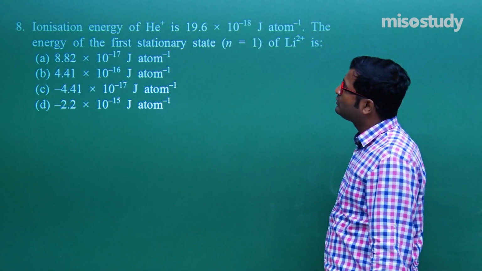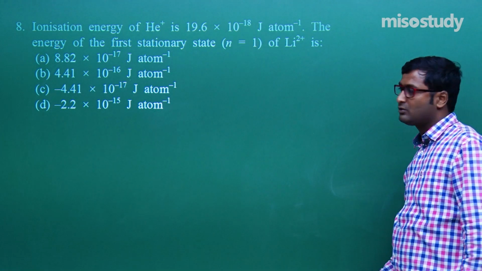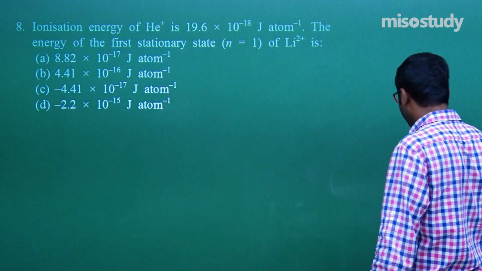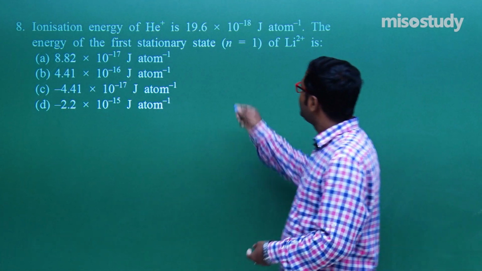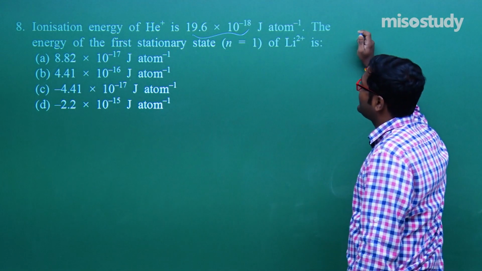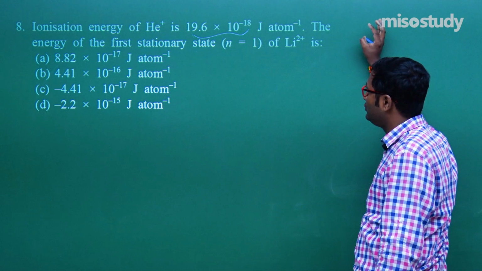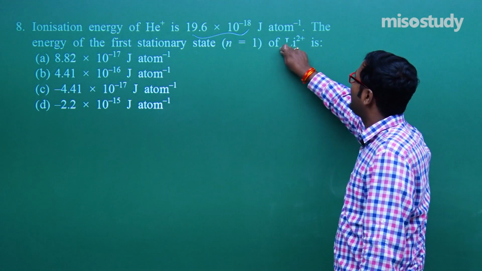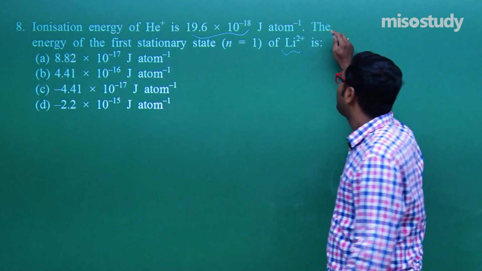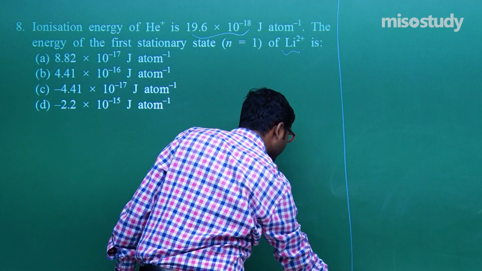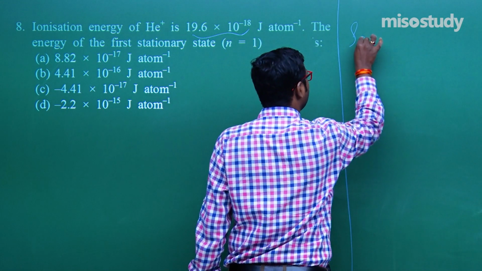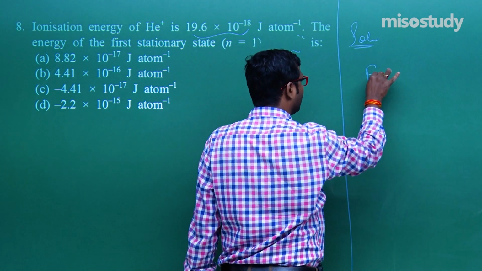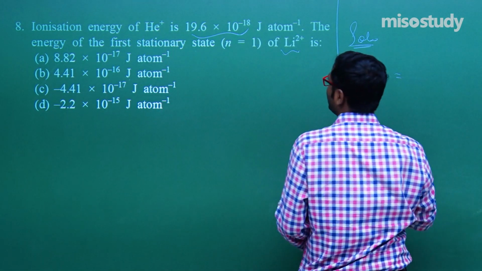Now let's move to question number 8. Listen to the question carefully. The ionization energy of helium plus is given here as 19.6 into 10 to the power minus 18 joule per atom. What is the energy of the first stationary orbit of Li2 plus? First of all, we need to find the energy of hydrogen. What will that be equal to?